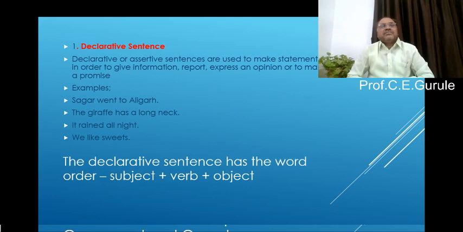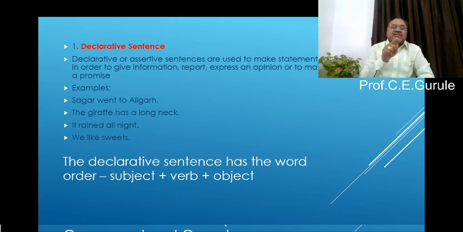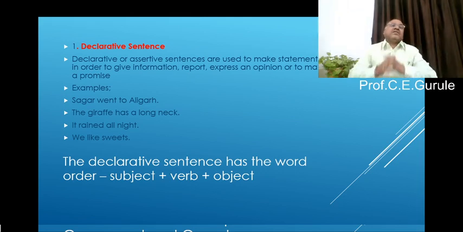Let us take some examples of a declarative sentence. Sagar went to Aligarh. The giraffe has a long neck. It rained all night. We like sweets. See that? For example, Sagar went to Aligarh. Here Sagar is the subject. And see very carefully, after Aligarh there is a full stop, because this is the format of a declarative sentence: the sentence begins with the subject and there is a full stop at the end. That is why this is called a declarative or assertive sentence.